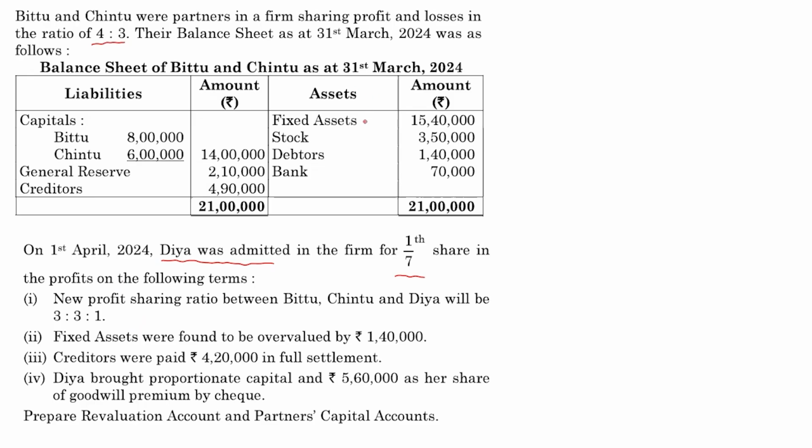Okay, fixed assets, I will make a dot. Creditor was paid 4,20,000 full settlement. Okay, so another dot over there. Tia brought in proportionate capital and 5,60,000 as her share of goodwill premium by check. Okay, this is a very short and sweet sum. I have already marked the adjustment, so I'm just going to go line by line. These guys have asked us to make a revaluation account and partners capital account.